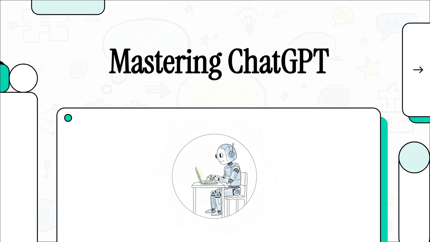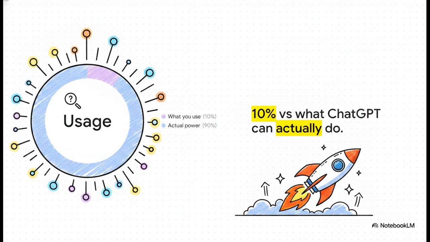Let's get into it. Do you ever get that feeling like you're only tapping into a tiny fraction of what AI can actually do? Well, now, what's really interesting about this slide is the sheer size of that gap. Look at that little 10% sliver. That's exactly where the vast majority of users operate. Just basic queries, simple answers. But that massive 90% chunk, that is a huge untapped reservoir of capability. That right there is the power user zone. And our entire goal today is to bridge that gap for you.